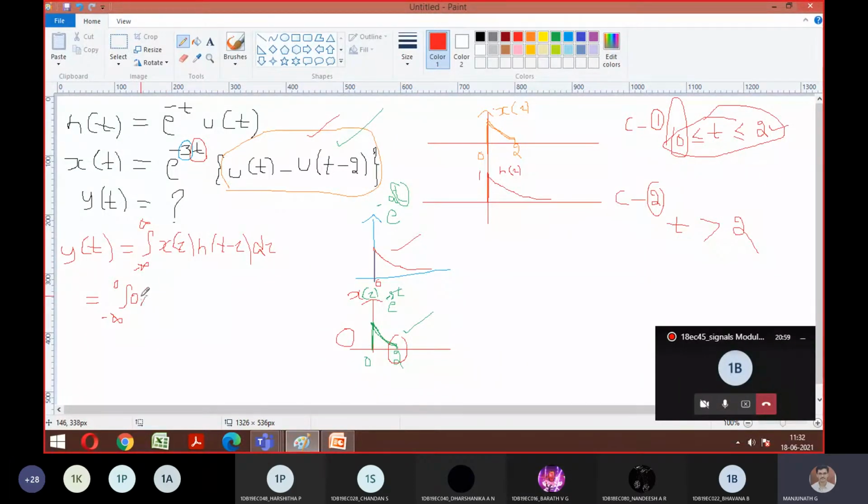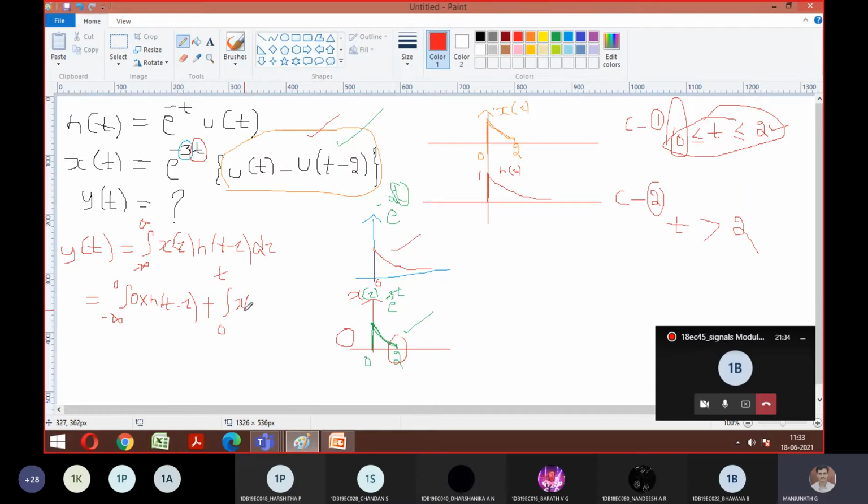Yes, clear, sir. As I told, if you multiply this with h of t minus tau, the ultimate answer is 0 only. That is why we decided we are not supposed to take any negative values. Then plus, I should add all the possible things, then only I can get the final output y of t. Correct? What is the next category? X of tau and h of tau exist for the interval 0 to t. For the interval 0 to t, overlap may occur.